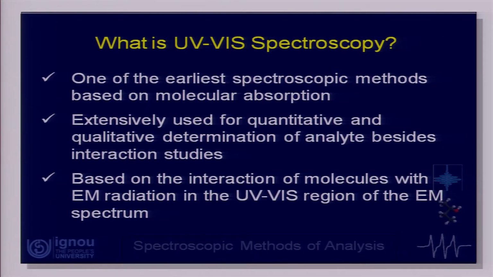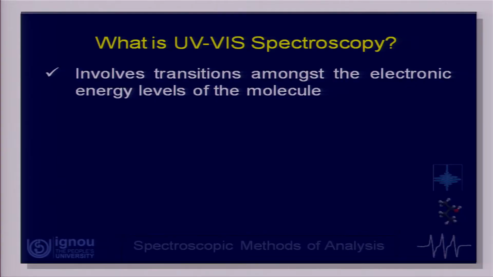Now, as regards the origin, UV visible spectroscopy, as the name suggests, is a spectroscopic method which comes as a consequence of interaction of radiation in the UV visible range with matter. Primarily we talk about molecules, and this involves transitions amongst the electronic energy levels of the molecules.